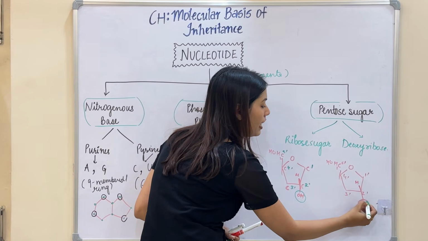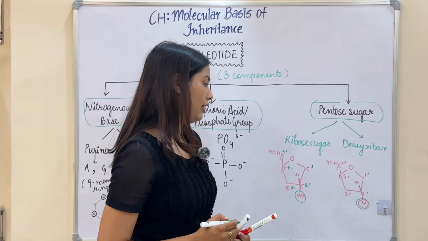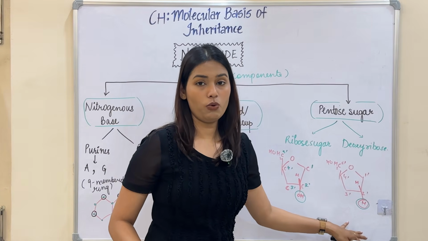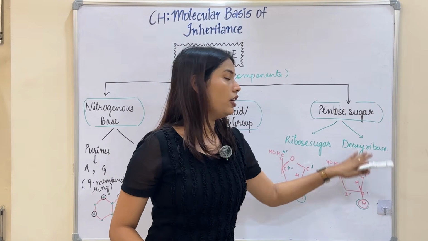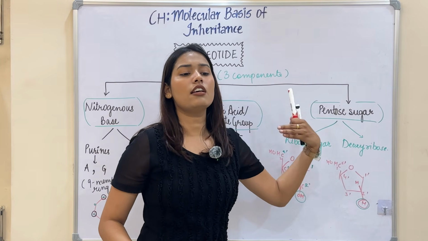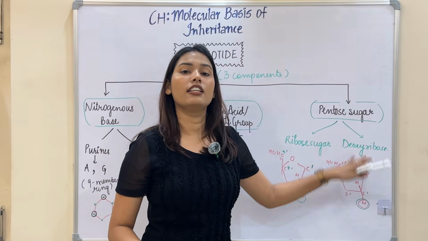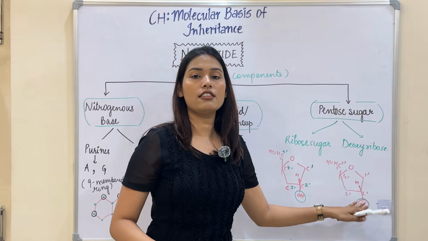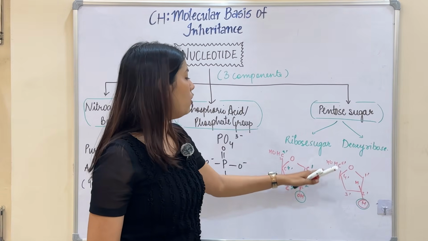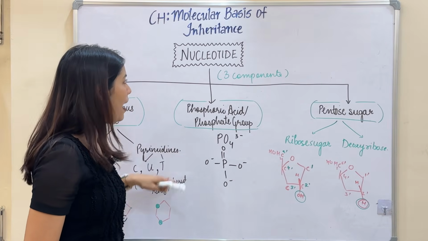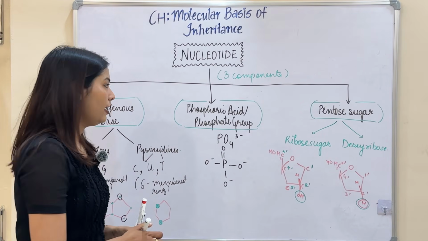Here an OH group is there, and here an H group is there. This is one of the major benefits of deoxyribose sugar: the DNA is stable because, with the absence of one oxygen, it is less reactive, so the reactivity is less and the stability is more. When these three components arrange themselves in a specific manner, they form a nucleotide.